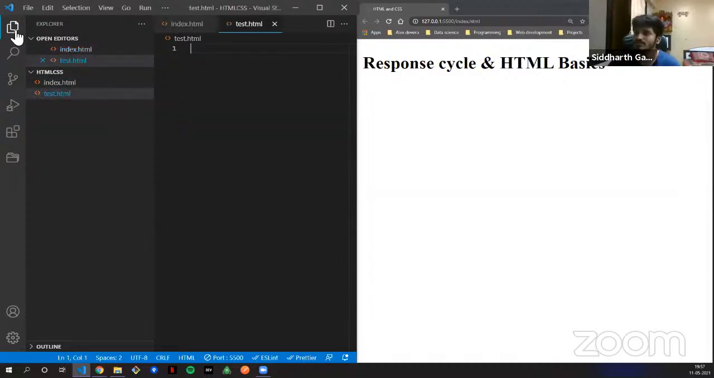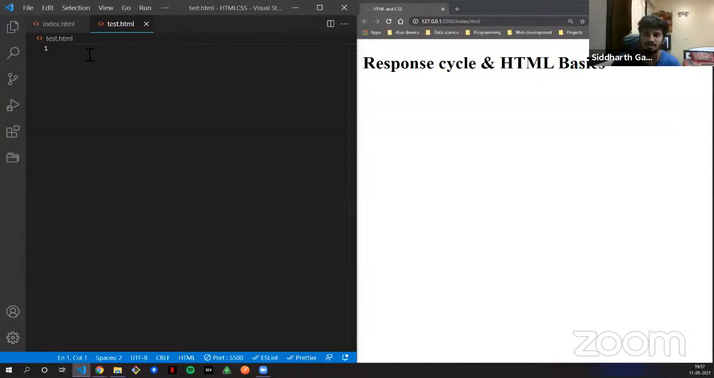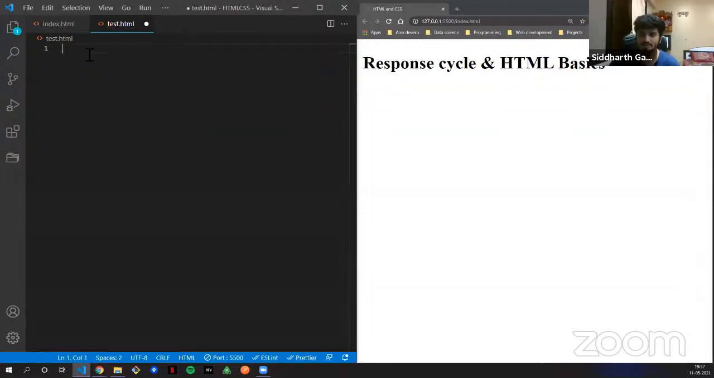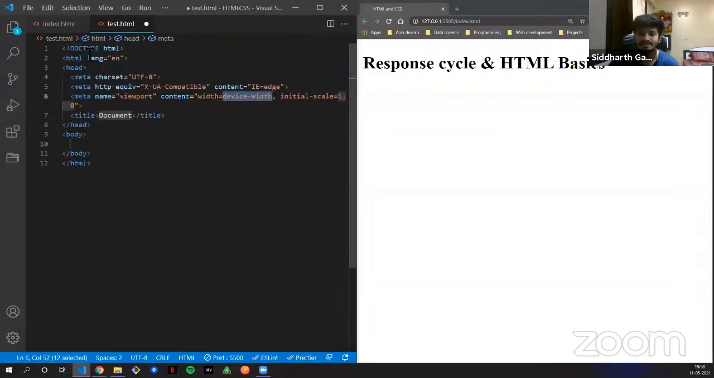If you are working on VS Code, then you have Emmet. Emmet is a plugin. What you have to do is put an exclamation mark and press tab. Exclamation mark and press tab. This is a shortcut to get your whole HTML structure. You can try it. So this is how an HTML structure looks like.